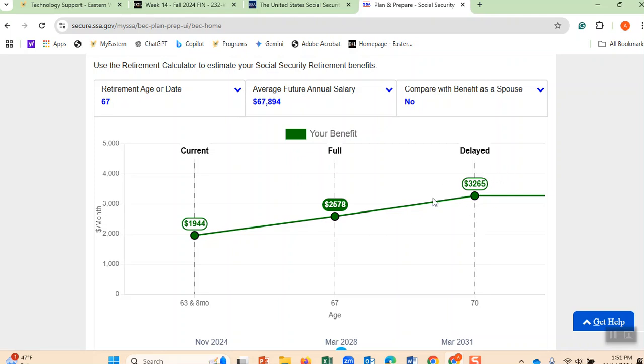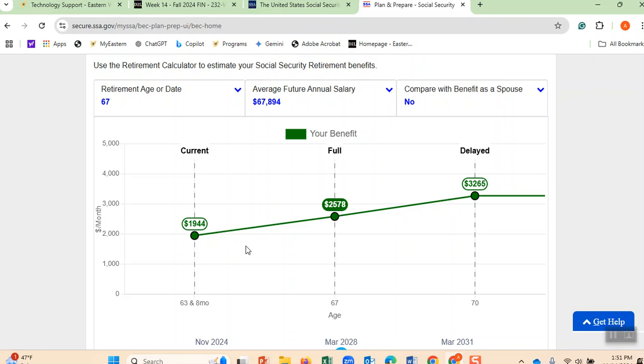For every 1 year that I delay my salary, I get 8% more from 67 to 70. Therefore, 67 to 70 means 3 more years of work gives me 8% every year. You multiply 8 by 3, that means 25% more. Your salary will be increased every year from 67 to 70 by 8%. However, from 62 to 67, every year you postpone it, your salary goes up by 5%, which is a good deal. You know why? Because if you put your money in the bank, it gets 4%.